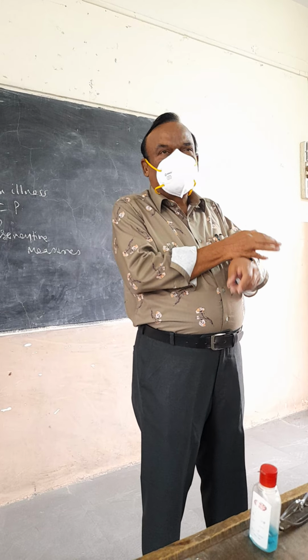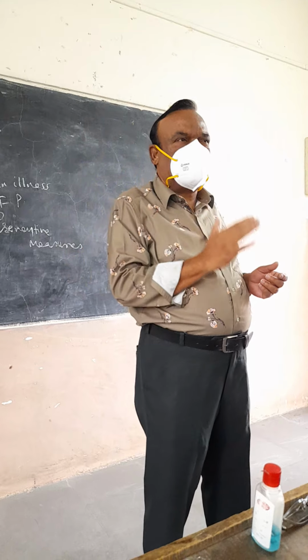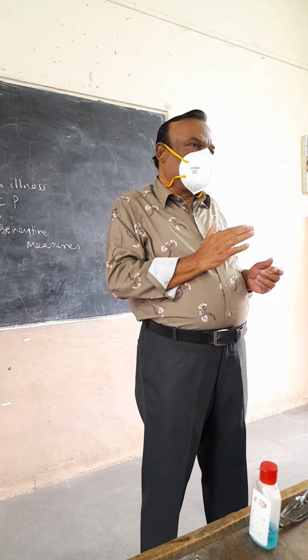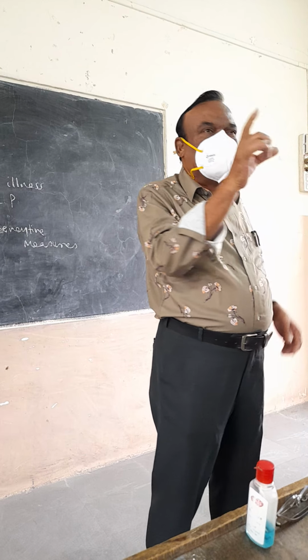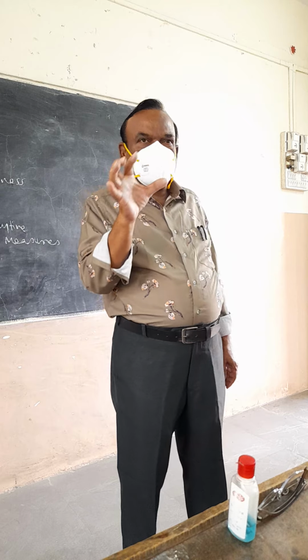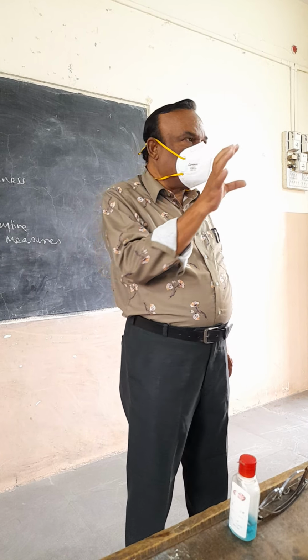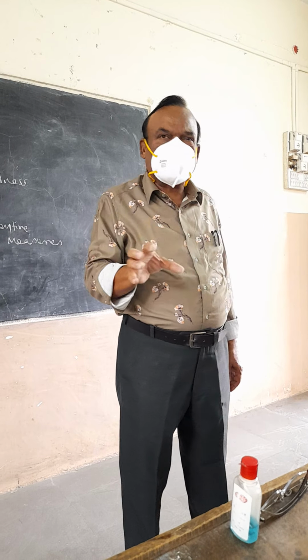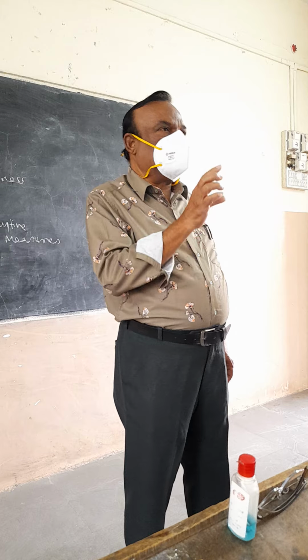Because with more children born in the family, we cannot give proper attention to each and every child. So try to limit the family to one or two, just to give a better lifestyle to your children, better education, better nutritional measures.